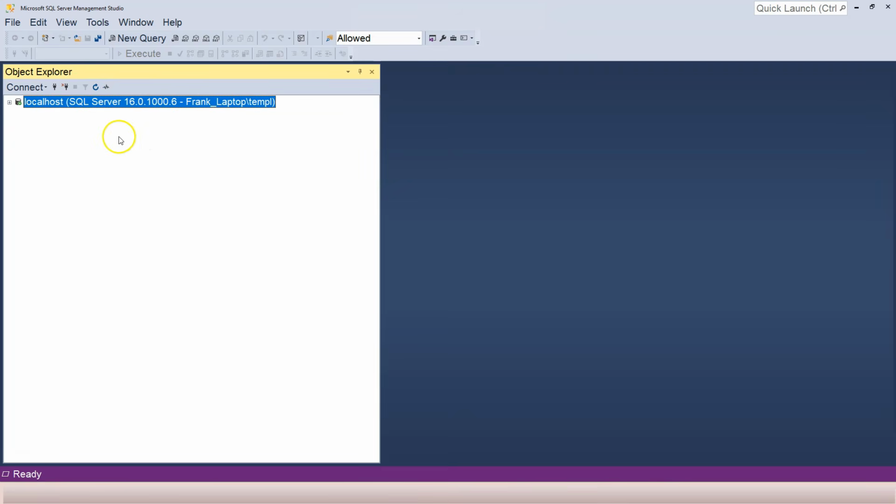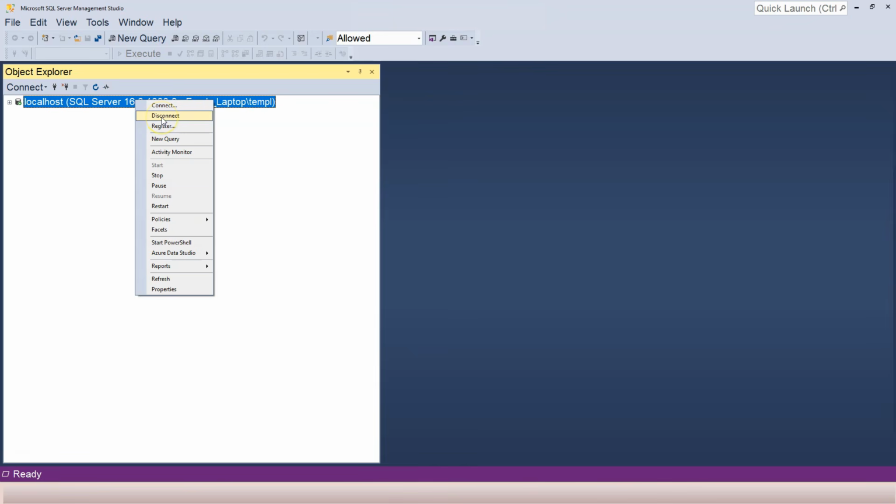Okay, so now don't worry about this Azure SQL Server. Let's disconnect. I also want to disconnect from localhost, which is my local SQL Server, because there are different ways to connect to the same SQL Server DBMS. I want to show you a couple of different ways. Before I disconnect this, you can see that I have Frank-laptop. So this is my computer name.